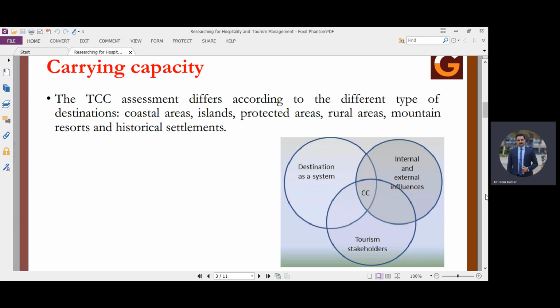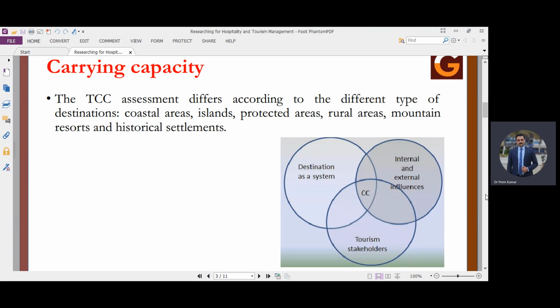And when we talk about different types of destination, as I took the example of a religious destination, if we take the example of coastal destinations, islands, protected areas such as national parks, national reserves, rural areas for the sake of rural tourism, village tourism, mountain resorts and historical settlements. So these are the different examples of tourism destinations.